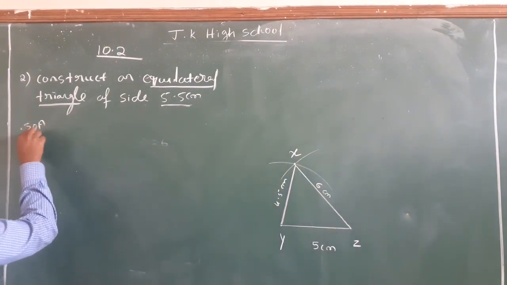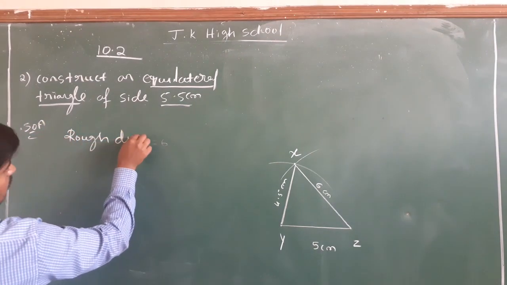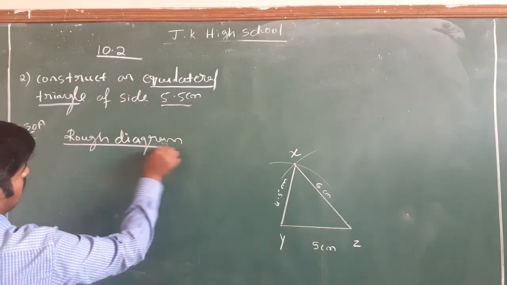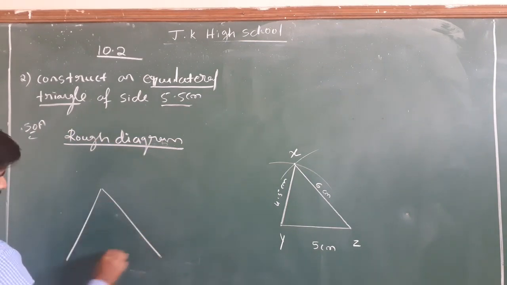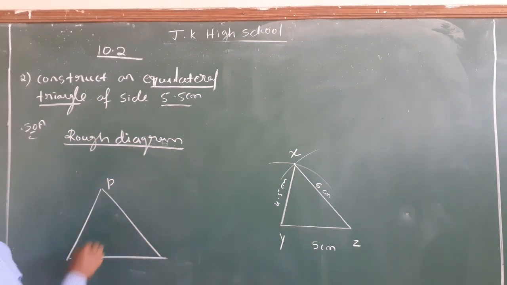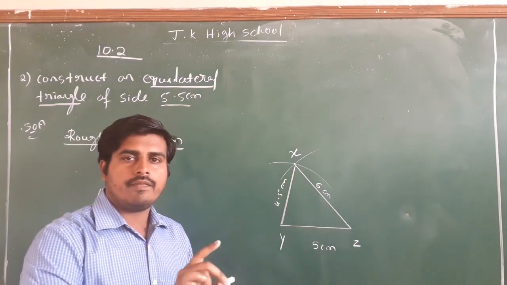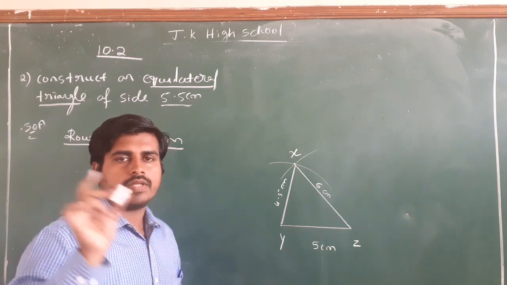Solution. Rough diagram. A rough diagram must be drawn without the help of any scale and compass. Just draw these rough diagrams with your hands.